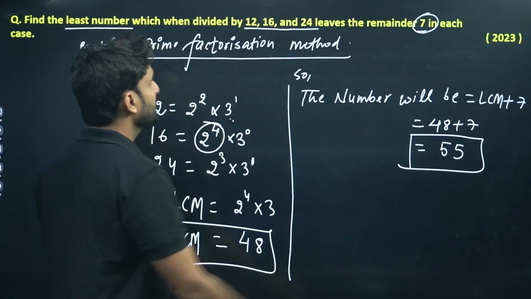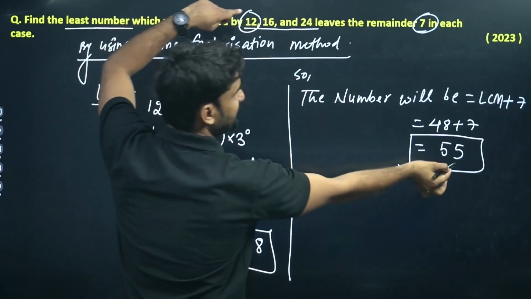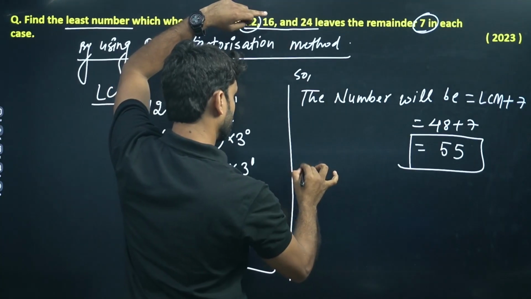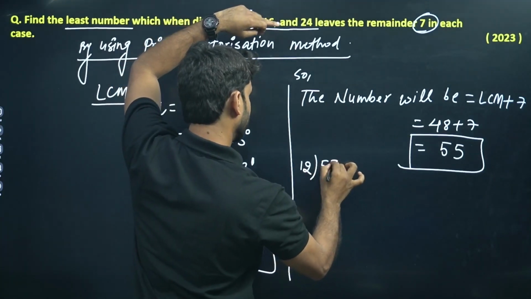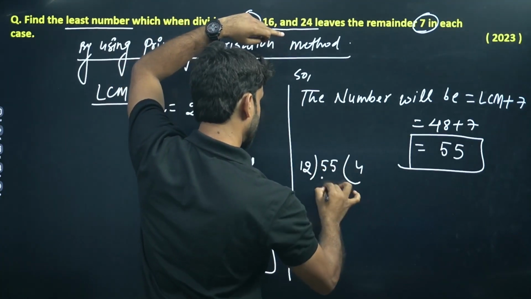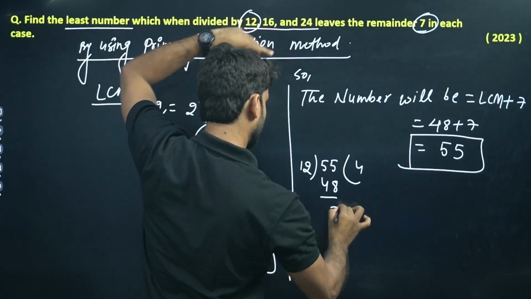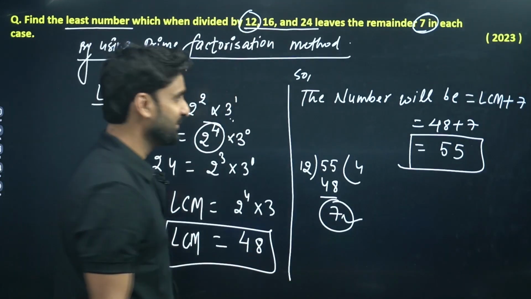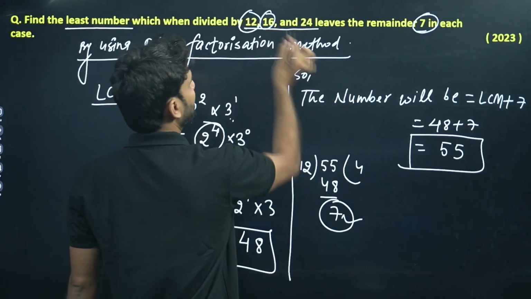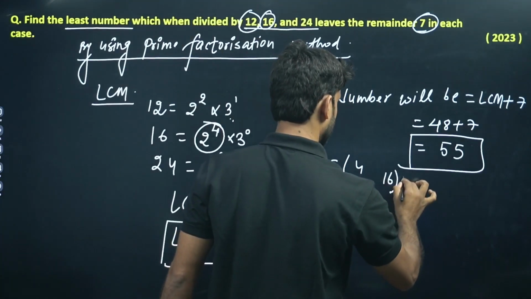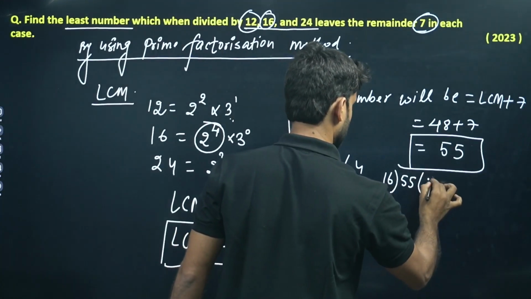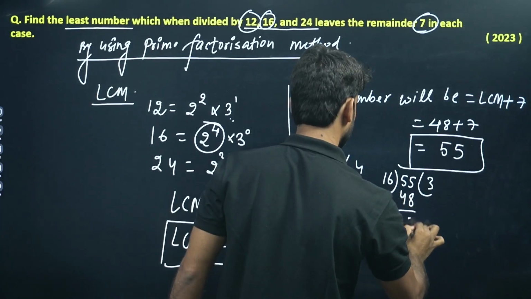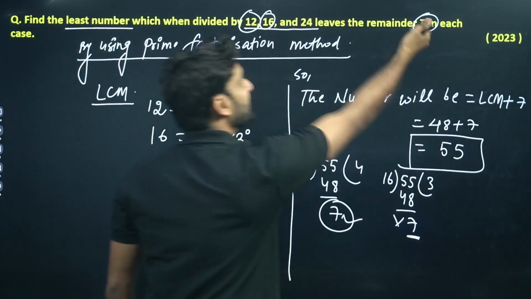You can prove it. Divide 55 by 12. So when we will divide 55 by 12, what remainder is coming? Wow, remainder 7 is coming. Means answer is correct. Again, divide 55 by 16. Okay, so what remainder is coming? Wow, again 7 is coming.